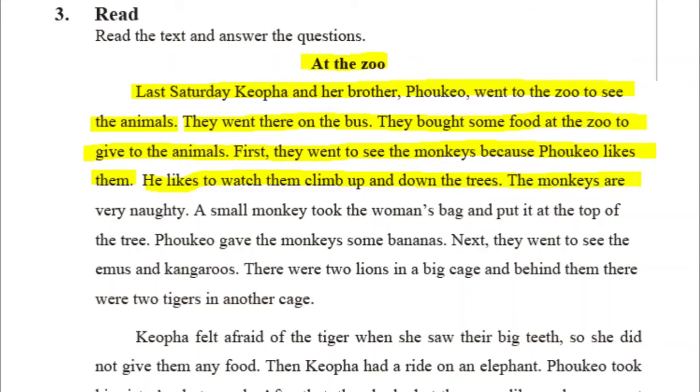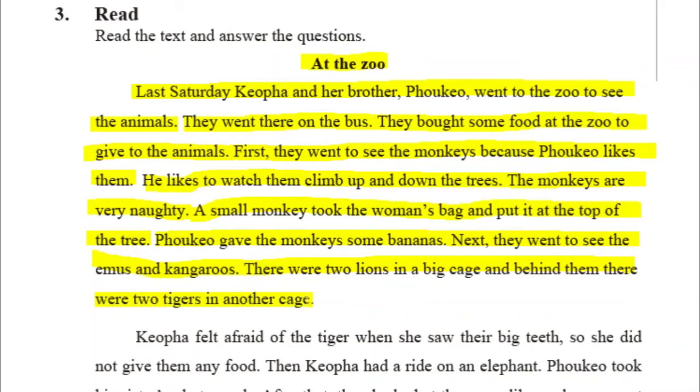The monkeys are very naughty. A small monkey took the woman's bag and put it at the top of the tree. Pokeo gave the monkeys some bananas. Next, they went to see the emus and kangaroos. There were 2 lions in a big cage, and behind them there were 2 tigers in another cage.